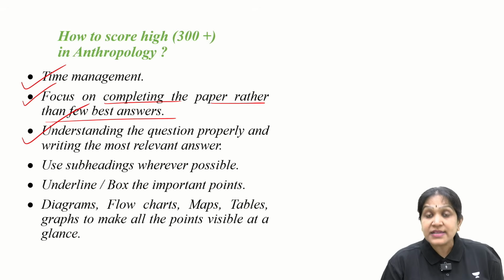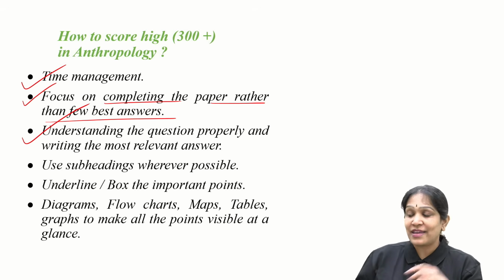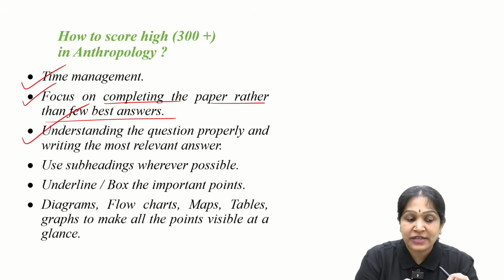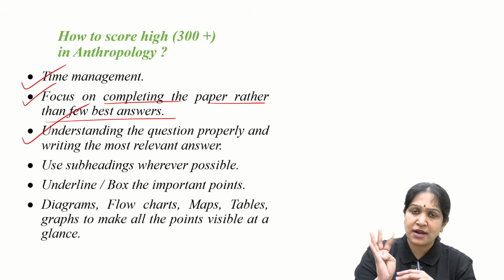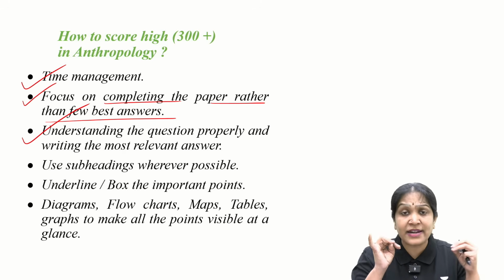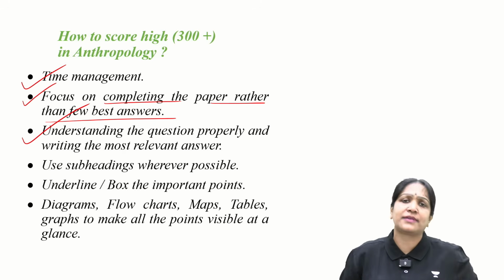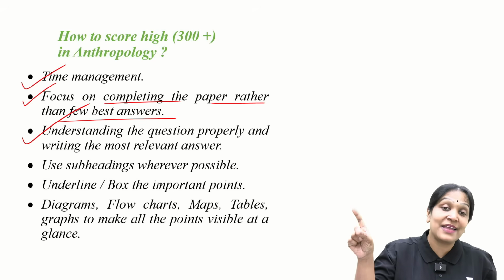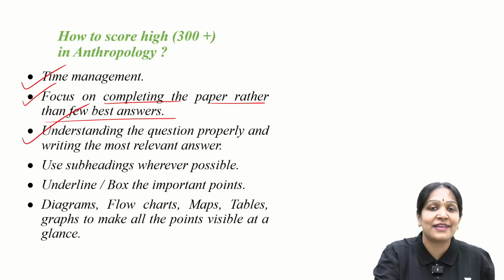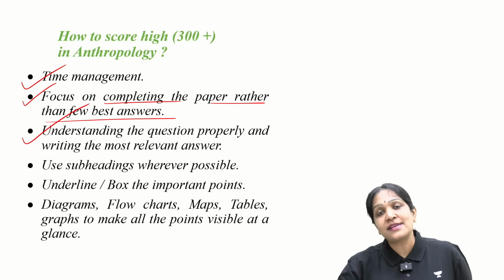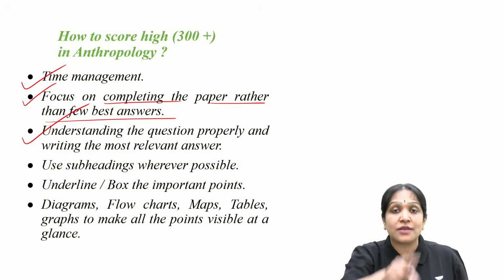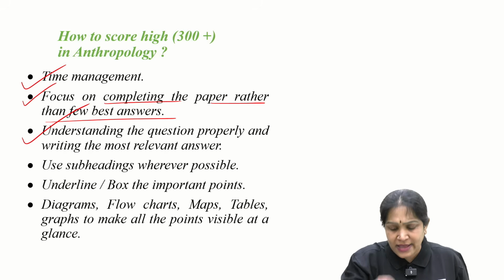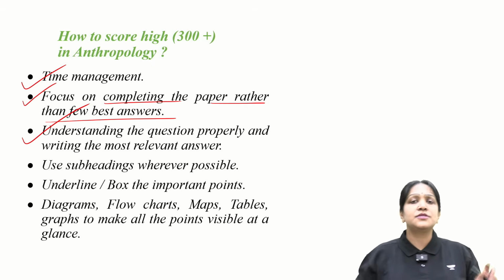Okay, and then understand the question correctly. Sometimes, in the test series, when I evaluate the papers, what I realize is the student will write a beautiful answer with a flow chart, map, diagram, excellent English in introduction, conclusion, perfect. But the answer is for a different question. I mean, he did not understand the question correctly. I will give grace marks in the test series, but UPSC will give you 0 marks for it. Is it clear? So understanding the question correctly is the main step in the scoring process.